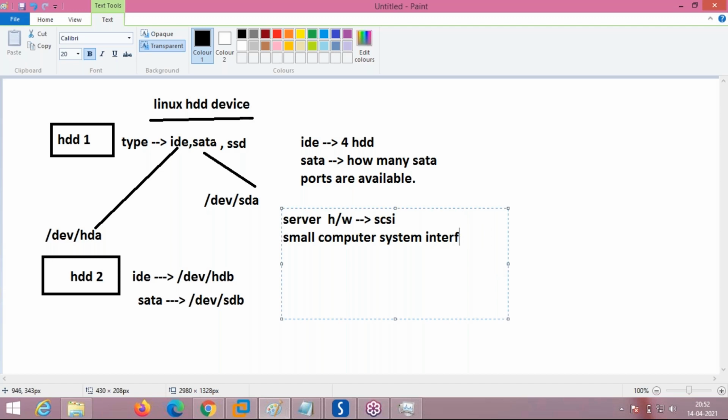This is the type of hardware architecture for memory devices, hard disk type, small computer system interface.